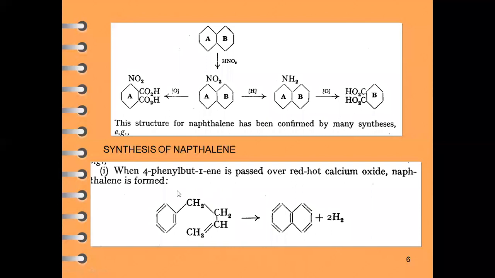So when the 4-phenyl butene is passed over the calcium oxide, this calcium oxide will fuse these two carbon atoms, and there will be a cyclization of this alkene chain onto the benzene ring. So when we pass 4-phenyl butene through red hot calcium oxide, it fuses these two carbon atoms and will produce naphthalene. So this is the first approach of synthesis of naphthalene.